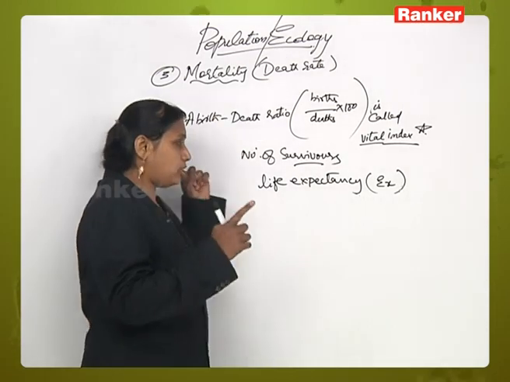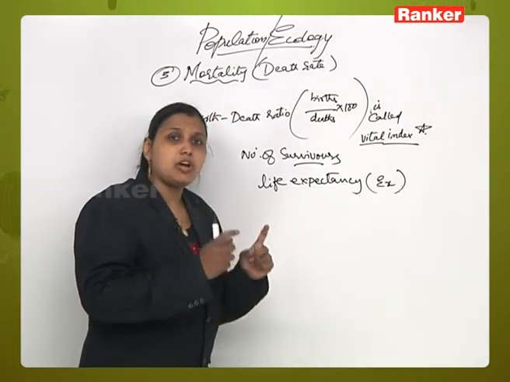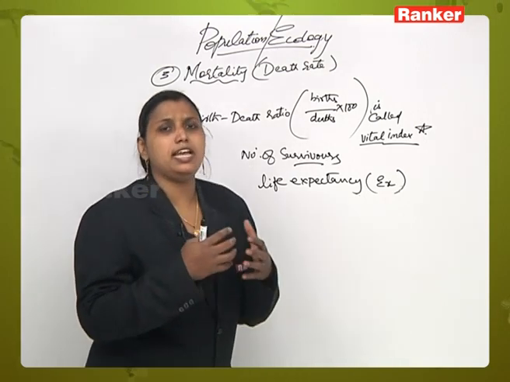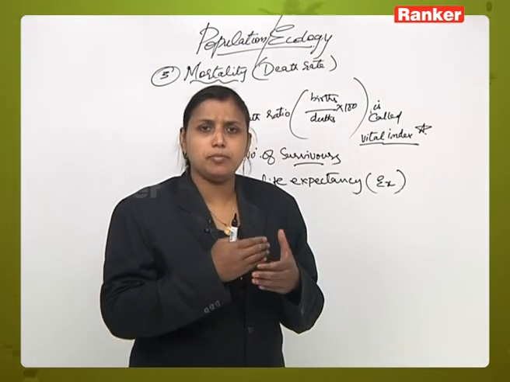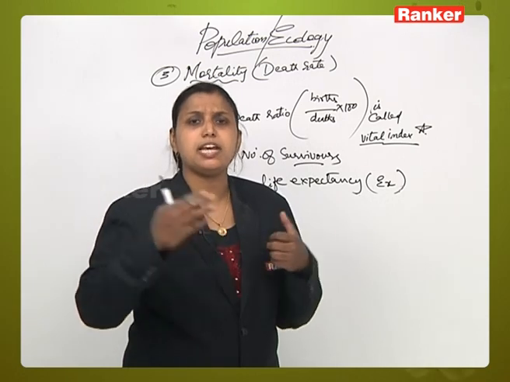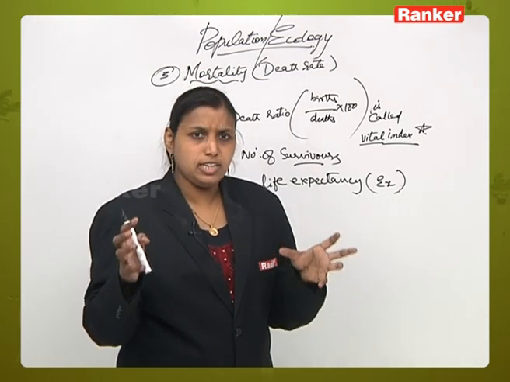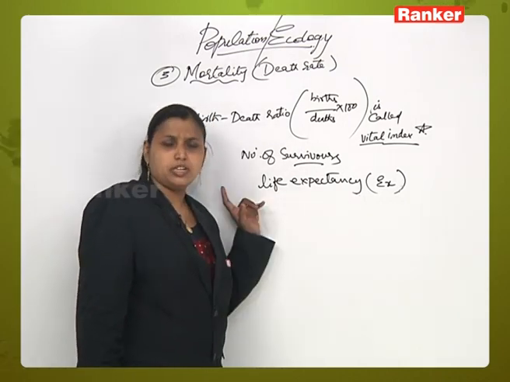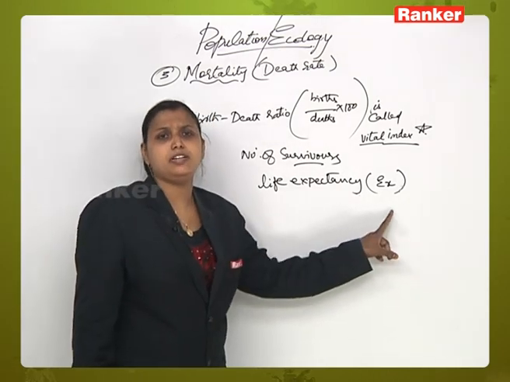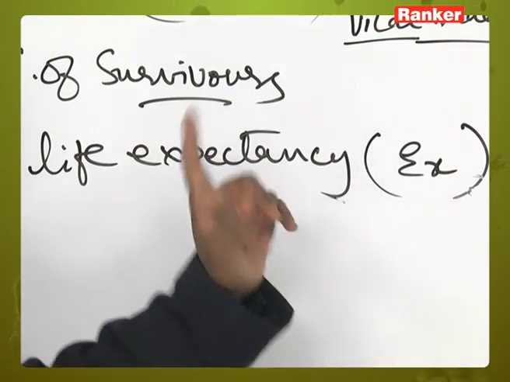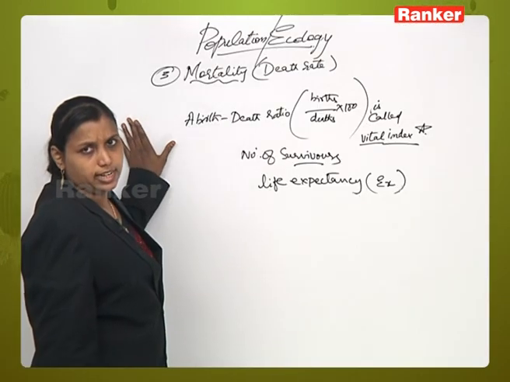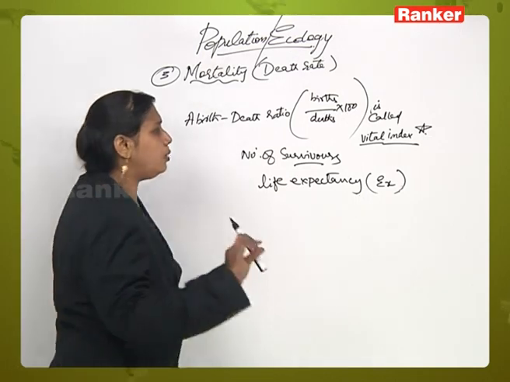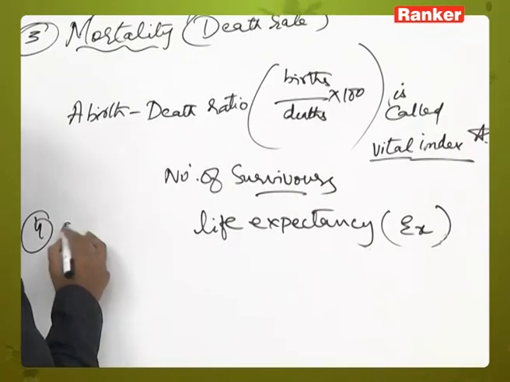So this mortality is expressed in terms of life expectancy, meaning the time still left over for a particular individual to survive. So how much time is left for him so that he is still surviving, that is called life expectancy. Mortality is expressed in terms of a letter called EX, right. Now this is about mortality, right. Next, as we mentioned the word survivor, we are supposed to study survivorship curves.